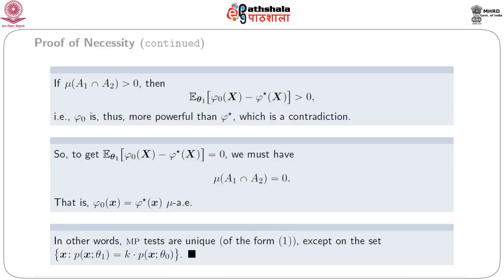That means we are accepting the null hypothesis whenever x is less than alpha and rejecting it whenever x is greater than alpha. Thus, we get two most powerful tests in two different ways, which shows that the most powerful test is not uniquely determined on the boundary.